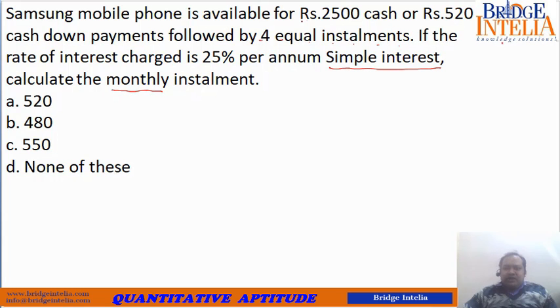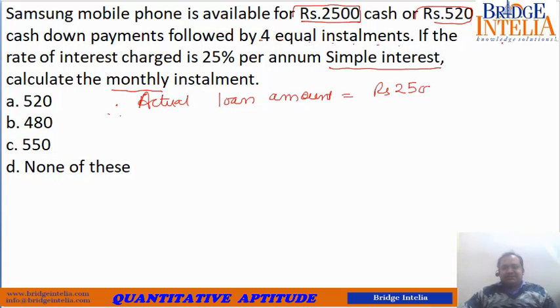So the original value of the phone is rupees 2500. The down payment made is rupees 520. So the actual loan amount: 2500 was the original price, but you have made a down payment of rupees 520.